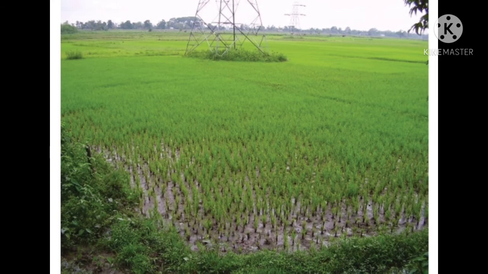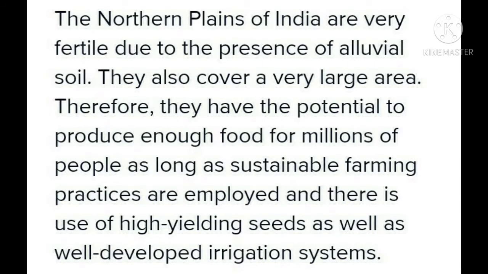The northern plains have ideal conditions to live in and to attract human settlements. The plains of India are very fertile due to the presence of alluvial soil, and they also cover a very large area. Therefore, they have the potential to produce enough food for millions of people, and even for farming. So, these areas are densely populated.